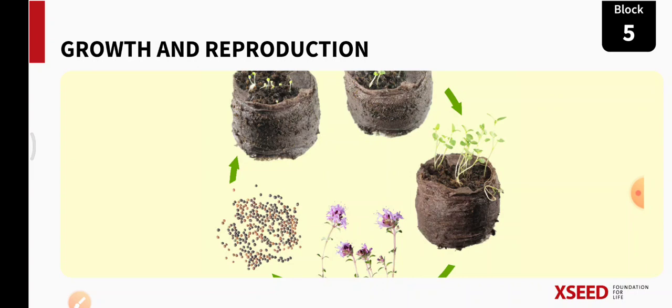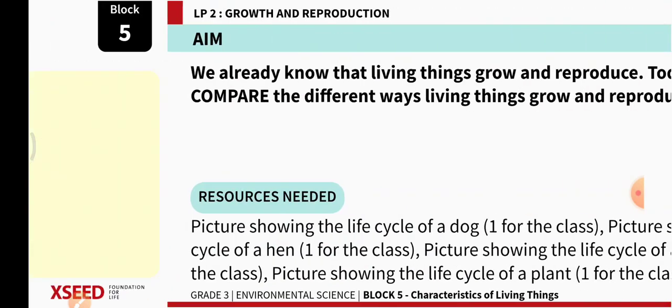Here in this picture, on your left side, you can see some seeds. Then what happens to seeds? They grow into saplings. From saplings they grow and become adult plants. Then they flower, and from flowers again we get seeds. So this goes on like a cycle. Okay, right? So let's learn further.